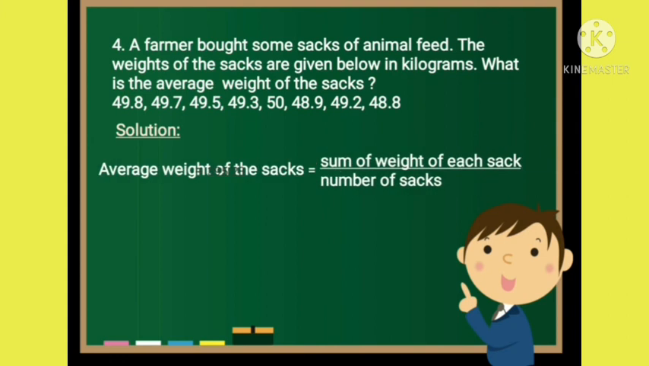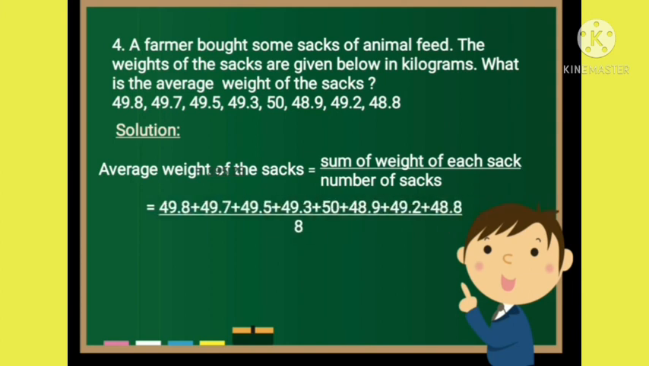Average weight of the sacks is equal to the sum of the weight of each sack upon the number of sacks. Let us add the weight of each sack, that is 49.8 plus 49.7 plus 49.5 plus 49.3 plus 50 plus 48.9 plus 49.2 plus 48.8 upon number of sacks, that is equal to 8.